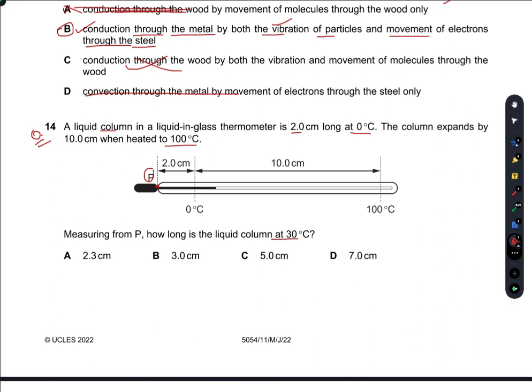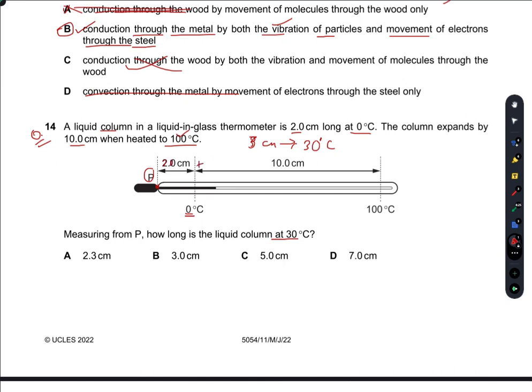So I will do here just a simple comparison. If the column expands by 10 centimeters when heated to 100 degrees C, it will expand by 3 centimeters when the temperature given is 30 degrees C. So initially at point P, when the temperature was 0, the length of the liquid is already 2 centimeters.